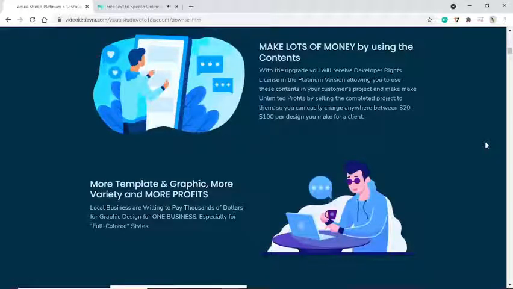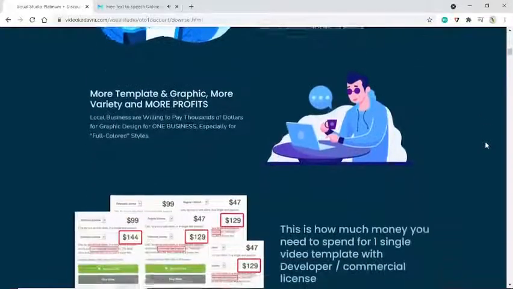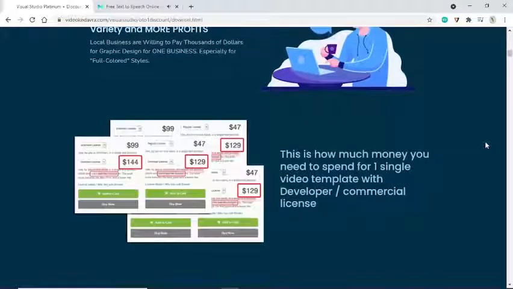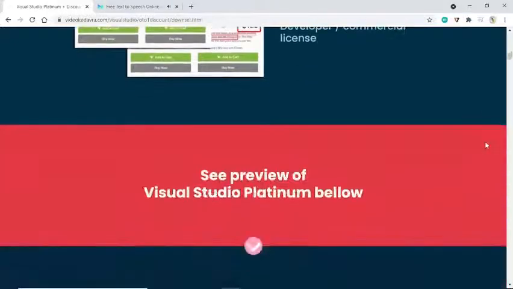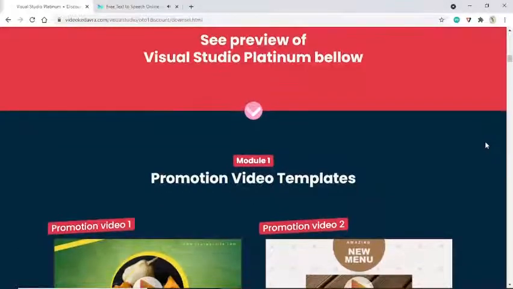More templates and graphics, more variety and more profits. Local businesses are willing to pay thousands of dollars for graphic design for one business, especially for full-colored styles. This is how much money you need to spend for one single video template with developer commercial license. See the preview of Visual Studio Platinum below.